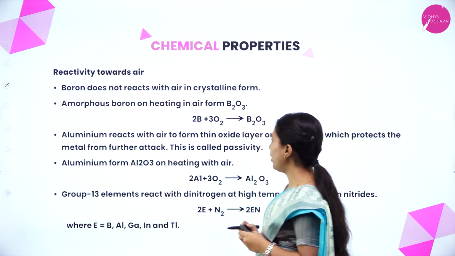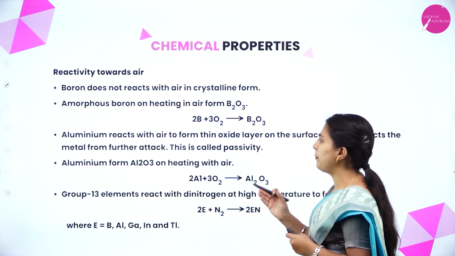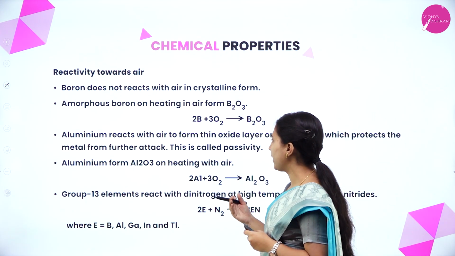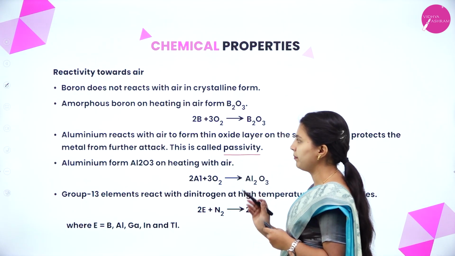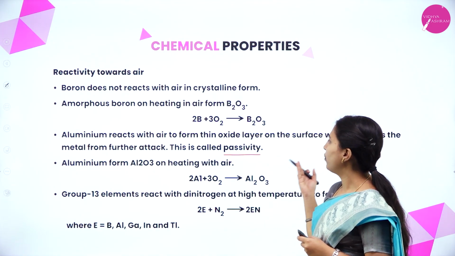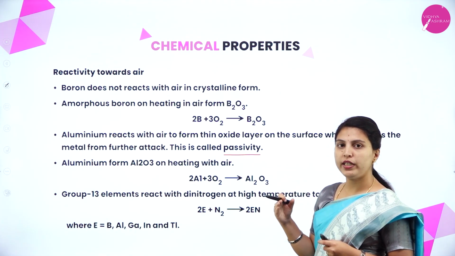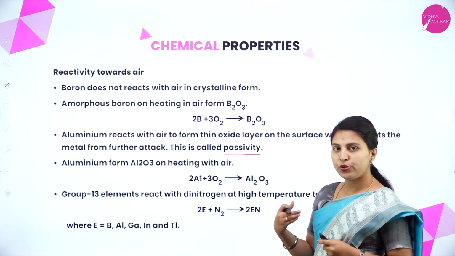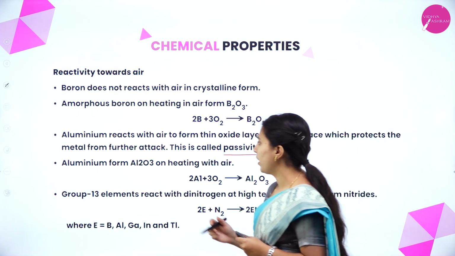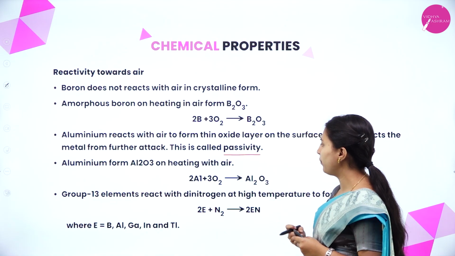Aluminium reacts with air to form a thin oxide layer on the surface, which protects the metal from further attack. This is called passivity. Aluminium will react with air or oxygen to form an oxide layer which protects the metal, so that it does not react further with air. Aluminium forms Al2O3, aluminium oxide, on heating with air.